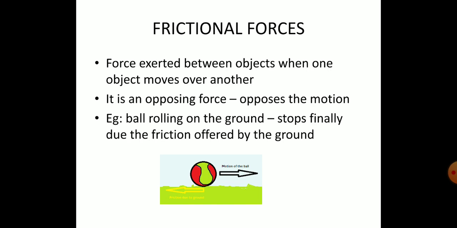Okay. Coming to the frictional forces. Frictional force, when two objects are moving. Now only we are coming to the motion. When two objects are moving, there is a force called frictional force. It is the opposing force. Why? It will oppose the motion. Okay. Suppose you want to stand up from your chair. You are sitting in a chair. You want to stand up from your chair. Okay. You are going to press the leg on the floor and then you are going to stand up.